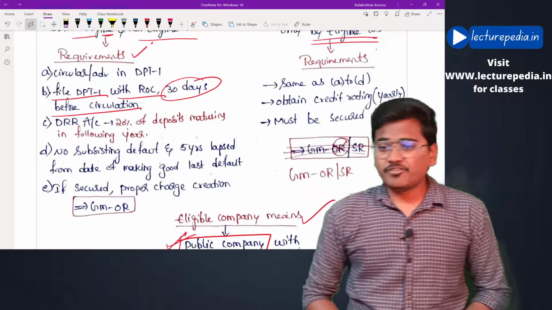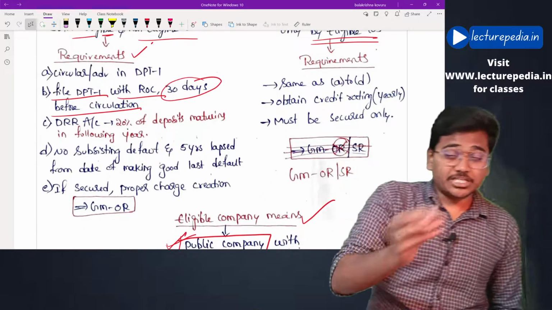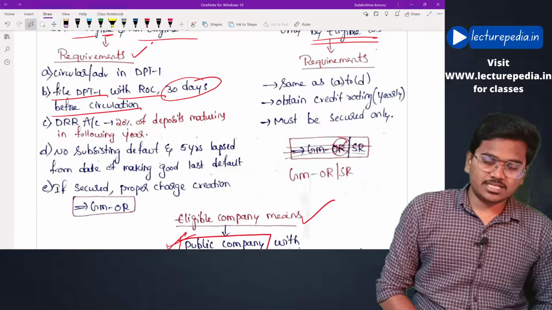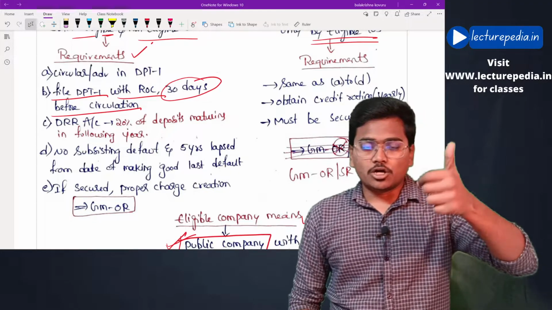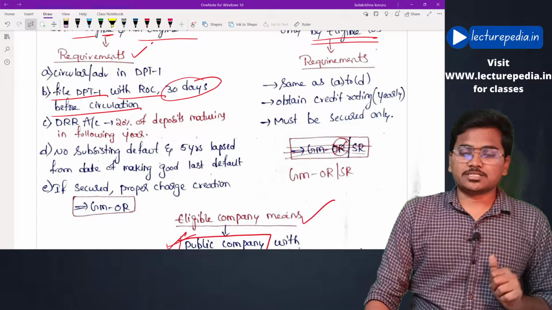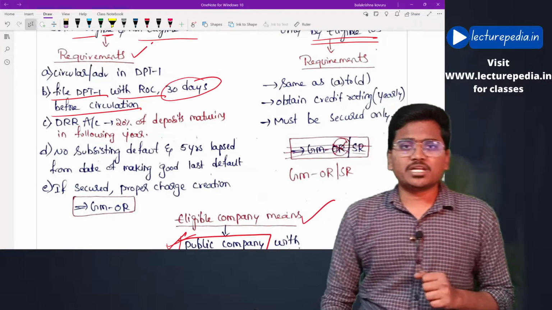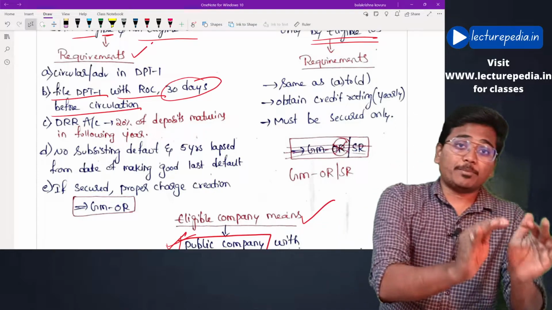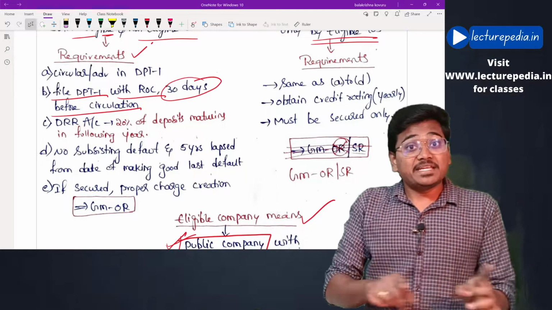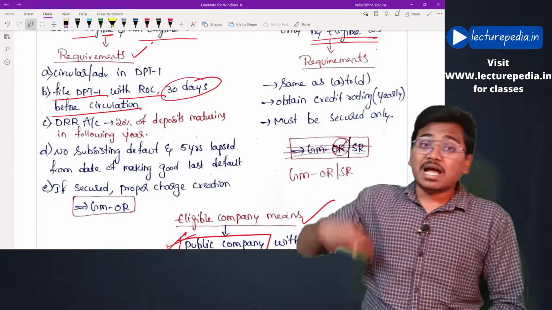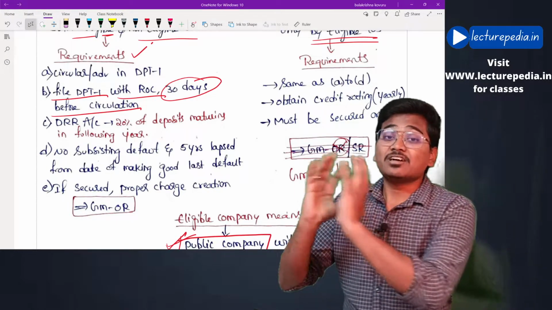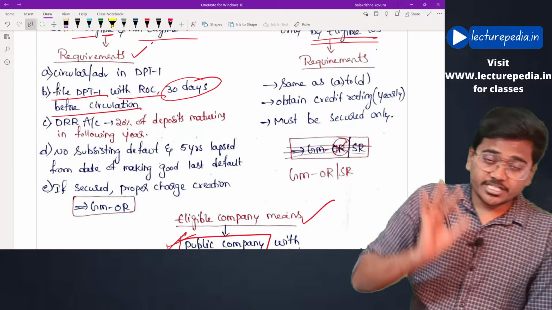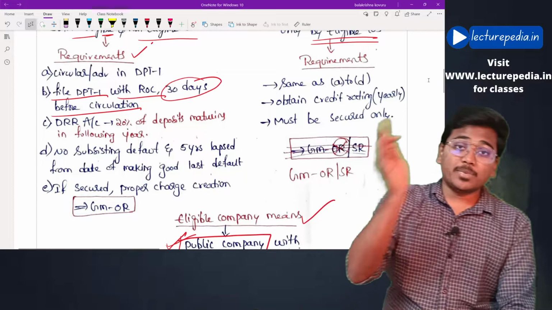Coming to the fifth requirement. If the deposits are secured deposits, then the company has to create a proper charge regarding the deposits. One point you have to remember regarding secured or unsecured deposits is that a company can raise only secured deposits from the public, whereas a company can raise both secured as well as unsecured deposits from members. Hope this is clear. These are the 5 requirements relating to acceptance of deposits from members, which are dealt with by section 73.